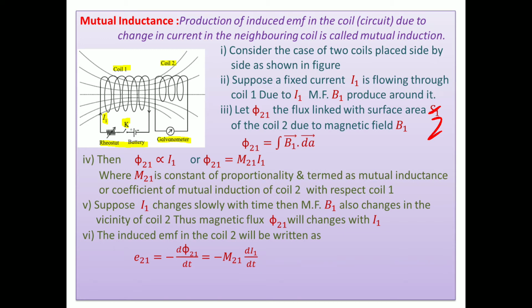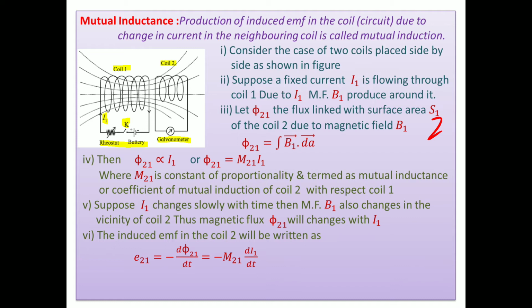The induced EMF in the secondary with respect to 1 is written as E21 = -dPhi21/dt. Taking Phi21 = M21 I1, with M21 constant, E21 = -M21 dI1/dt. These expressions are similar to self induction. Here in self induction the coil is the same, but here two coils are there. That's why we take different notations.